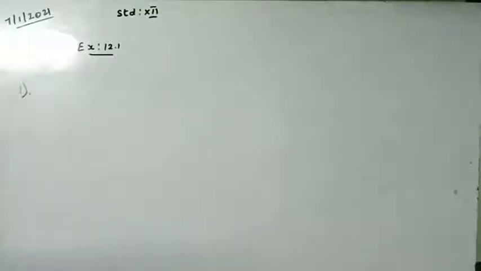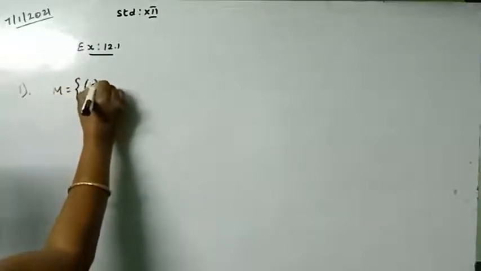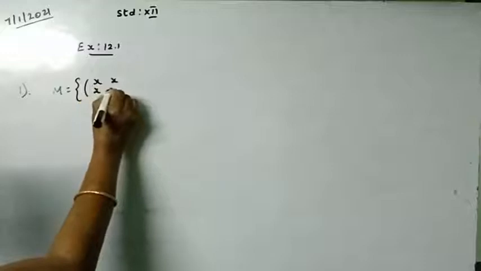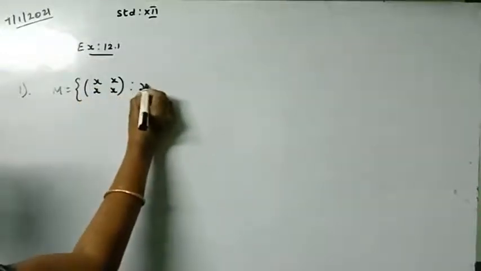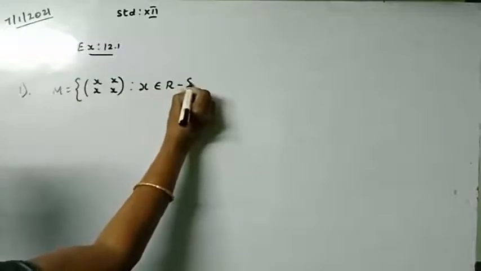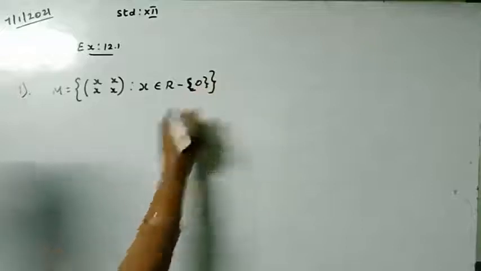So now we are going to check whether it obeys all the properties or not. The system given is M, a 2 by 2 matrix with all elements the same, X X X X, such that X belongs to R minus 0. This is the condition they are giving.